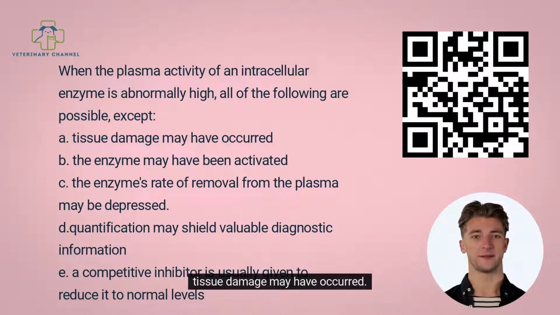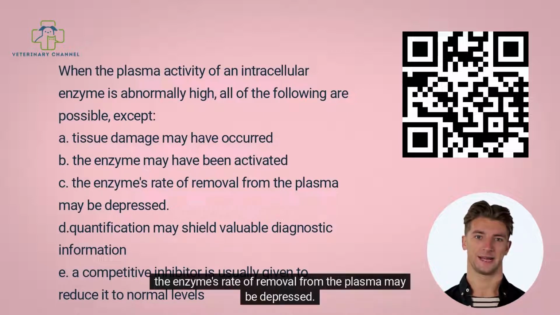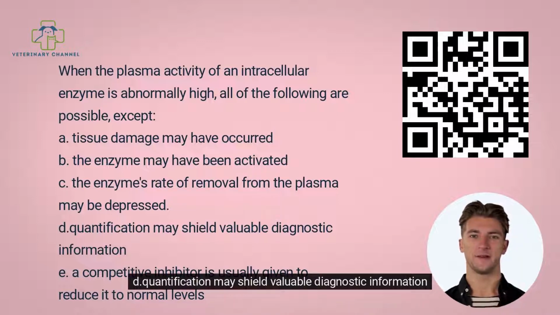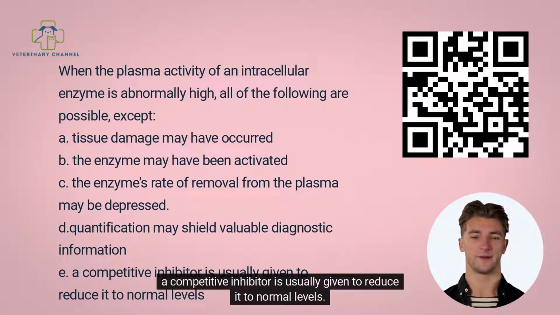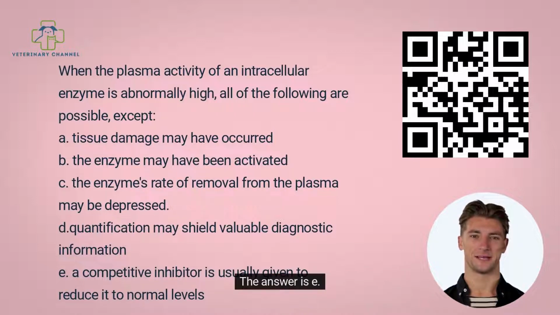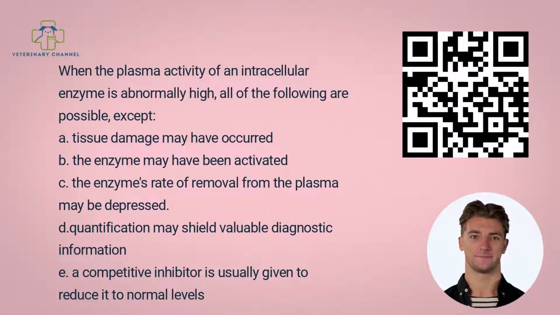A. Tissue damage may have occurred. B. The enzyme may have been activated. C. The enzyme's rate of removal from the plasma may be depressed. D. Quantification may shield valuable diagnostic information. E. A competitive inhibitor is usually given to reduce it to normal levels. The answer is E. Competitive inhibitors are often toxic to animals.